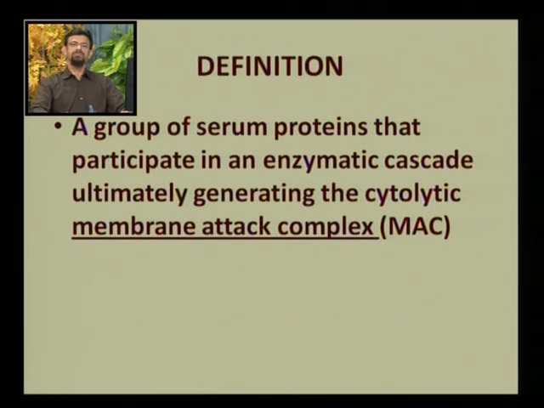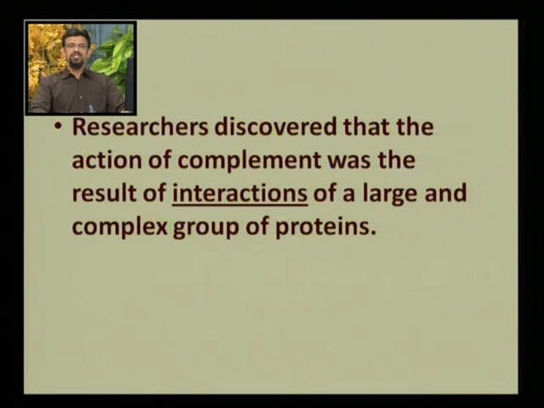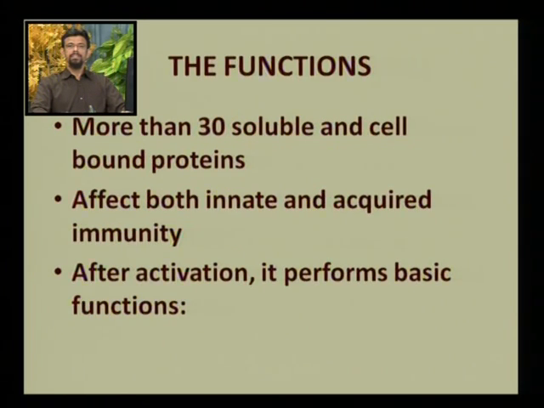We will hear this word membrane attack complex throughout our discussion, and in short it is also known as MAC. So researchers later on discovered that the action of complement was the result of interactions of a large and complex group of proteins. So it is the interaction between these proteins that will define the action.